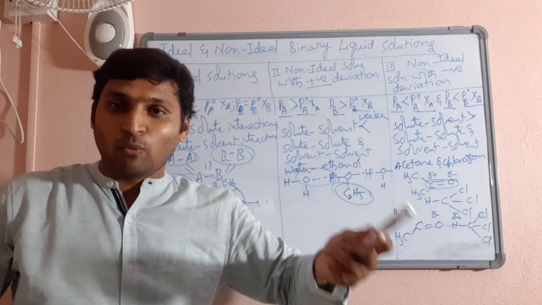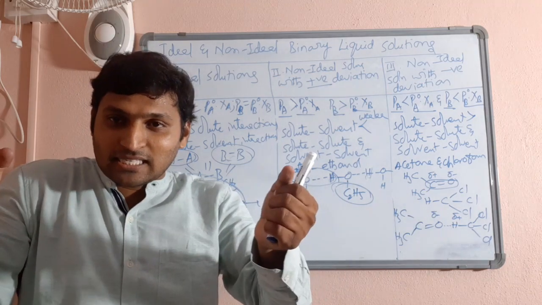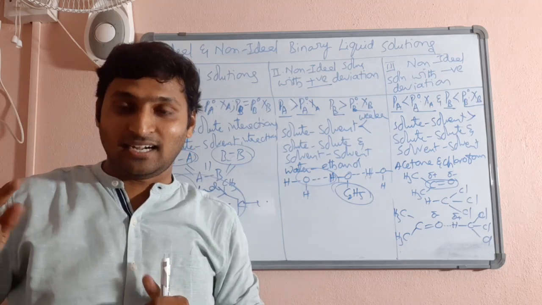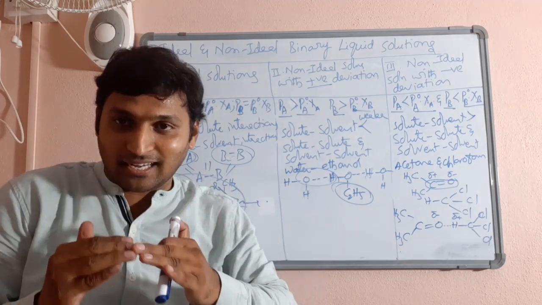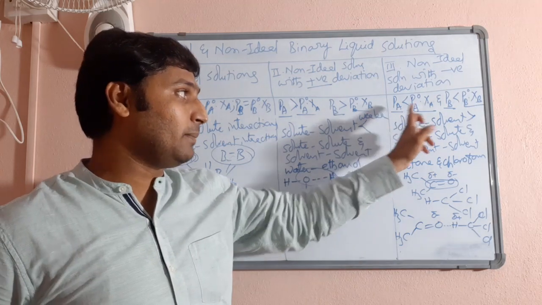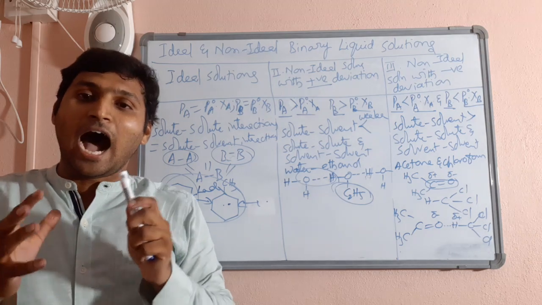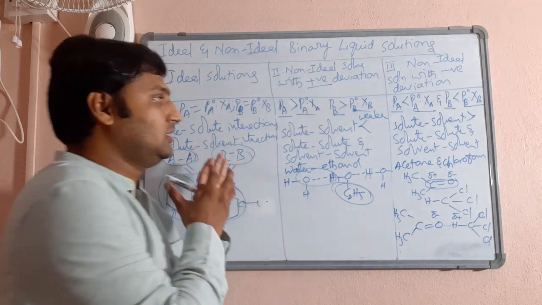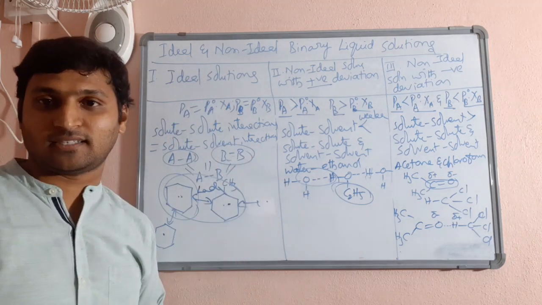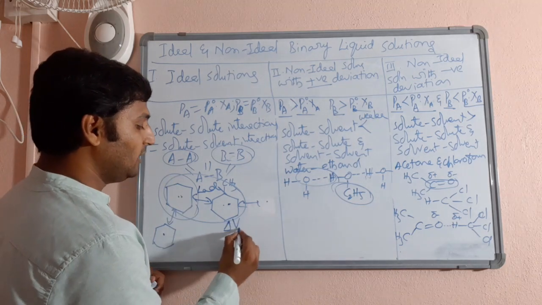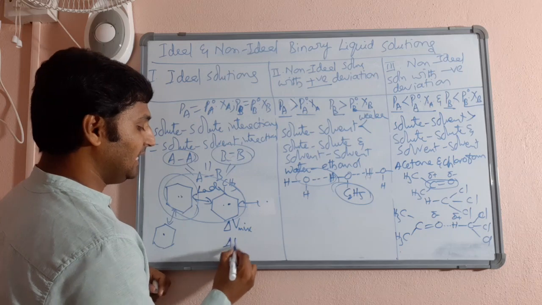As a result, when you mix both the liquids, particles come much closer than they were previously. As a result, the freedom of the molecules is decreasing, so they exhibit less vapor pressure than expected from Raoult's law. How do we experimentally observe and justify these facts? We can experimentally observe from the values of delta V mixing and delta H mixing.